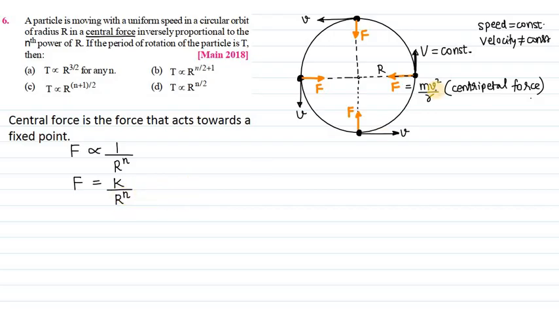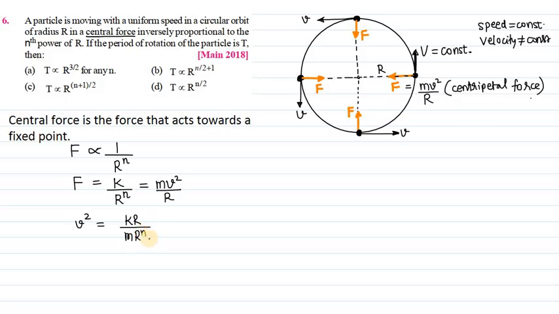But also, as you can see, the force F is mv square by r, because the same force is also the centripetal force. Actually this r should be capital R, radius. So from here we can find v square. V square is equal to k times r divided by m into r power n.